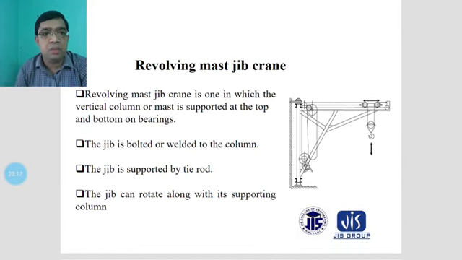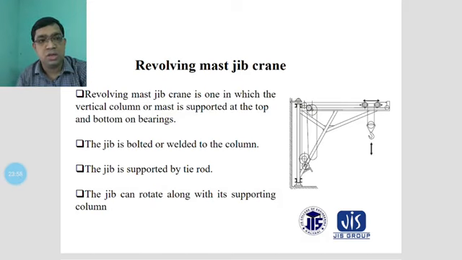This is the figure of a revolving mast jib crane, in which the vertical column or mast is supported at the top and bottom on bearings. The jib, the vertical or horizontal member, is bolted or welded to the column, and this jib is supported by a tie rod.